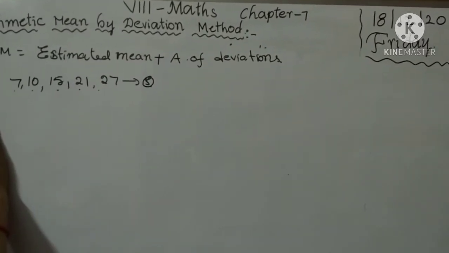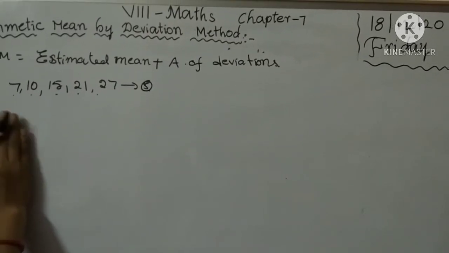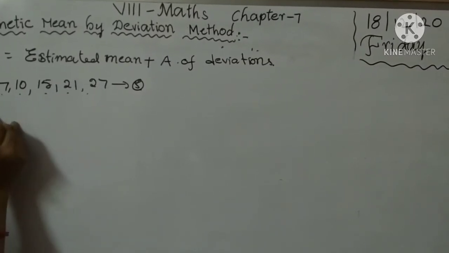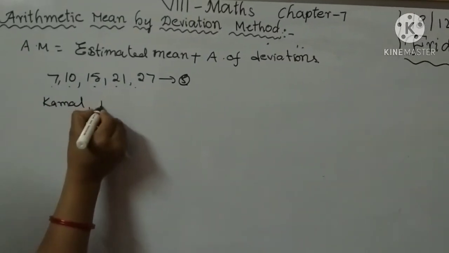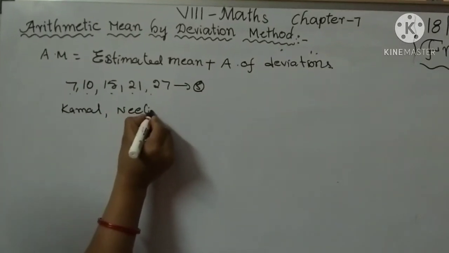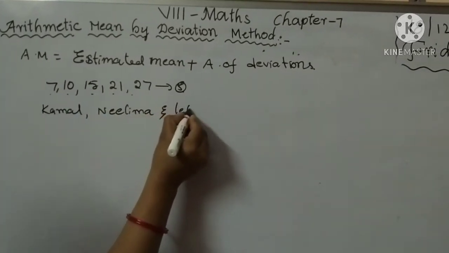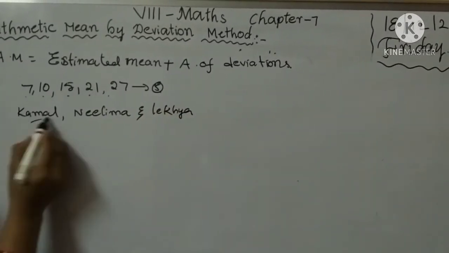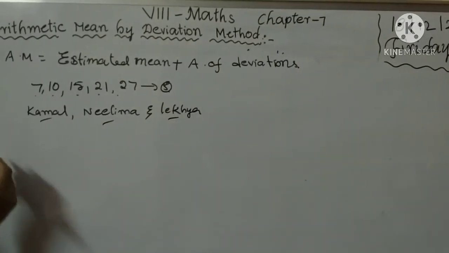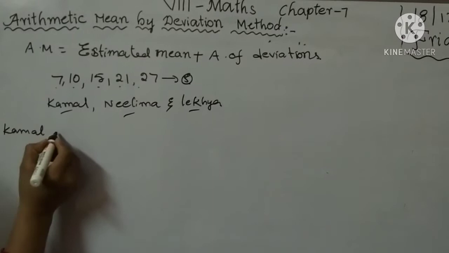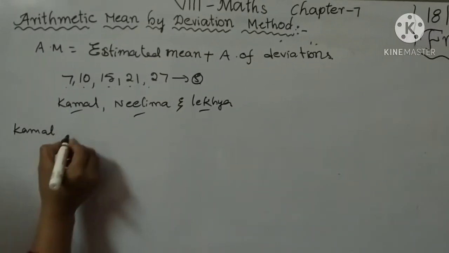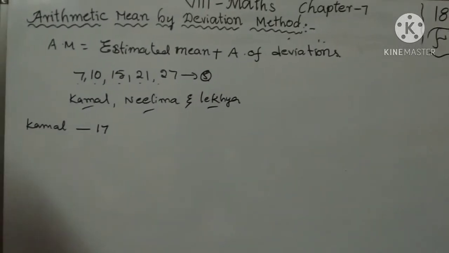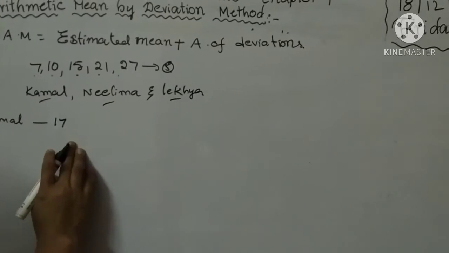Three students, Kamal, Neelima and Lekhya, are asked to estimate the arithmetic mean of the data without the actual calculation. Kamal said the estimated mean is 17, exactly between the minimum and maximum.